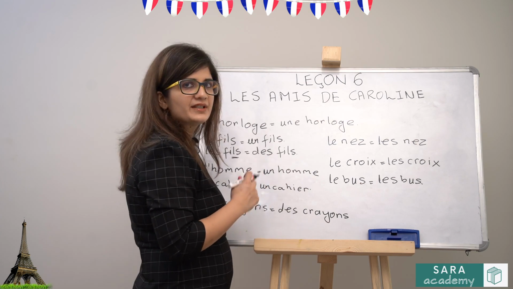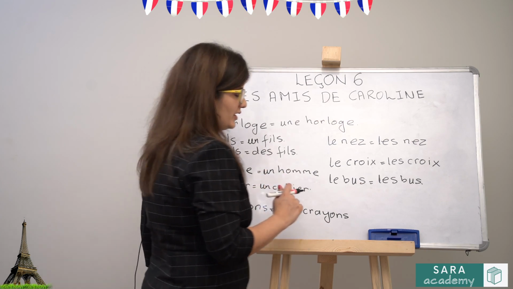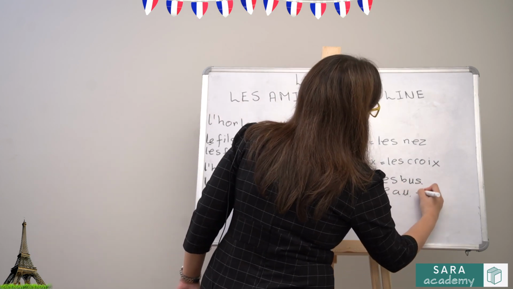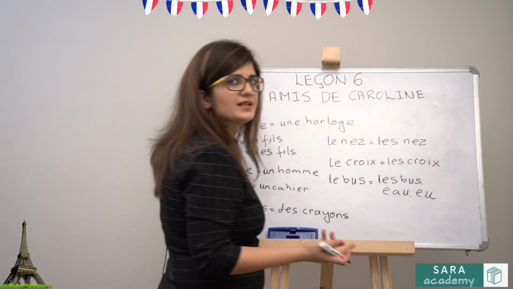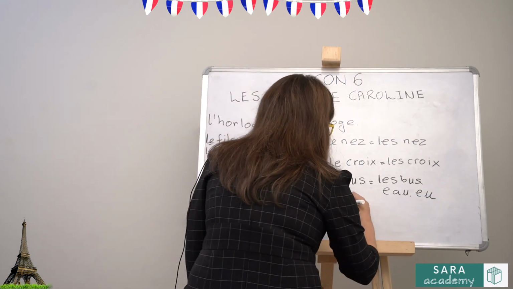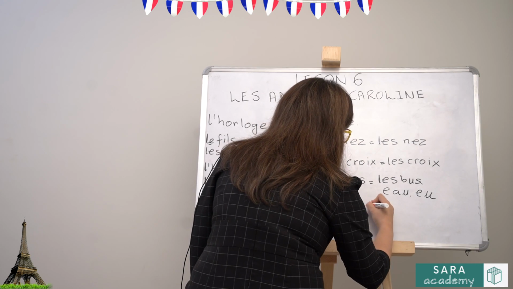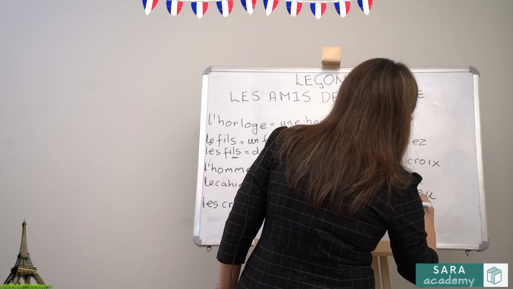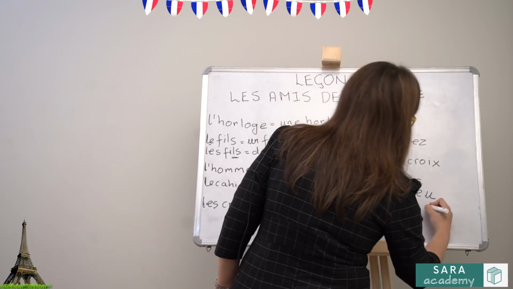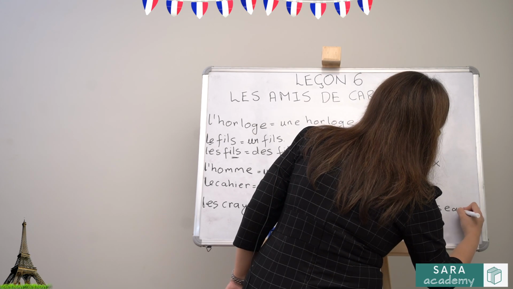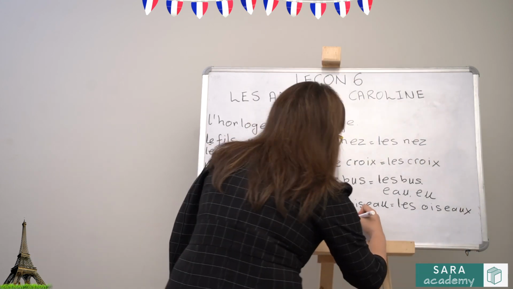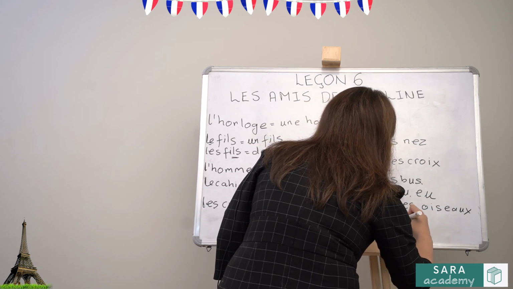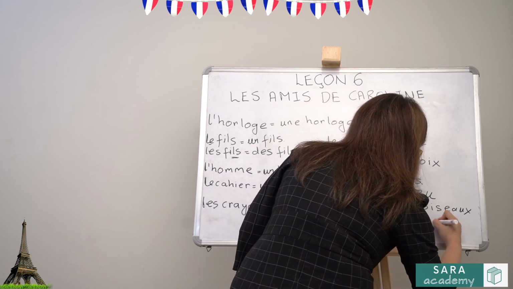The nouns ending in s, x or z remain the same in their plural form. The rule that we did with indefinite articles applies in definite articles also. So similarly, nouns which end in au or eu will take an x in the plural form, and this applies here also. So if I want to say the bird, l'oiseau, this is the word. If I have to make it plural, L apostrophe will become les, oiseaux with an x. Le gâteau, les gâteaux.